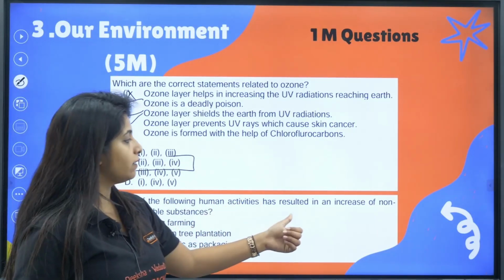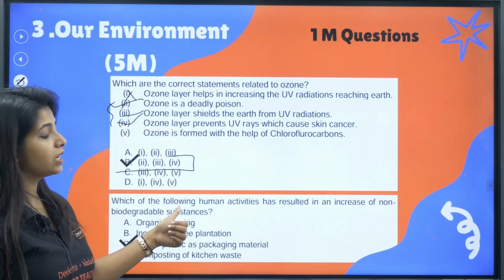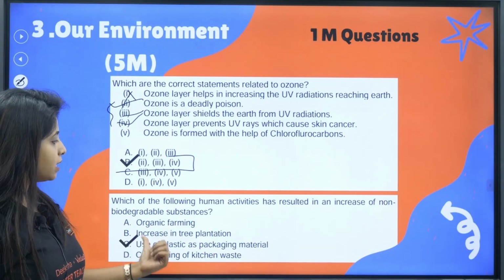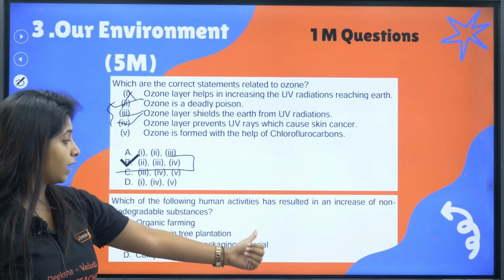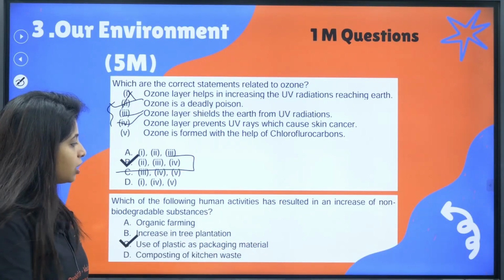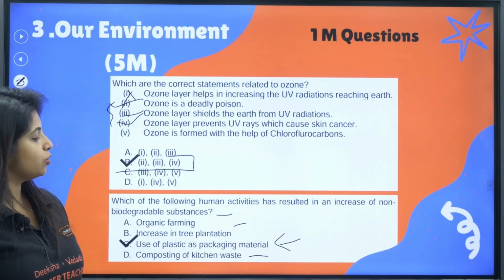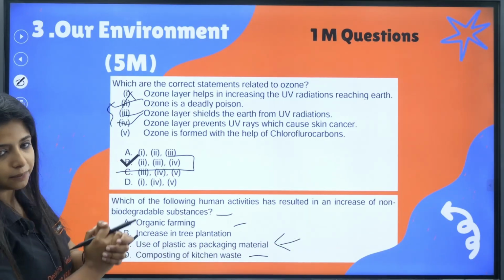Which of the following human activities has resulted in an increase in non-biodegradable substances? Organic farming, increase in tree plantation, use of plastic as packaging material, composting of kitchen waste. 3 points are really, really good. Only 1 point is bad, and that is your answer. Use of plastics as packaging material.